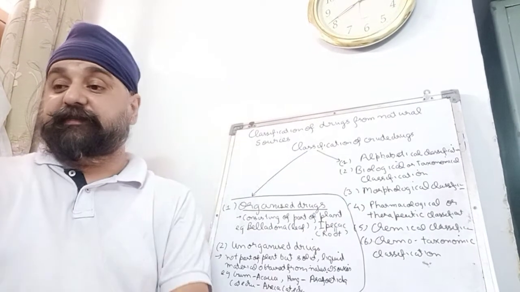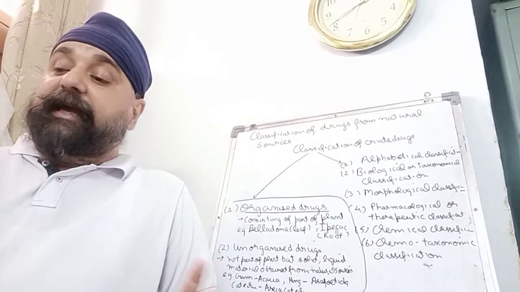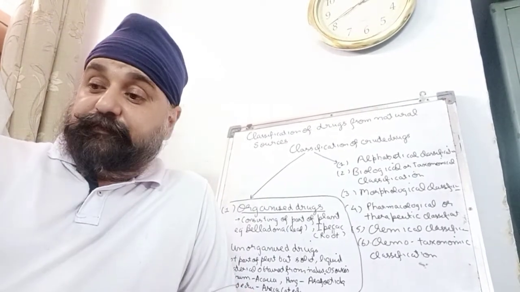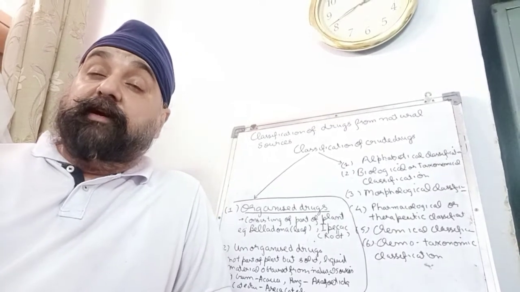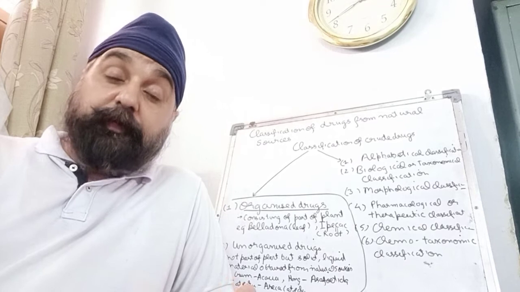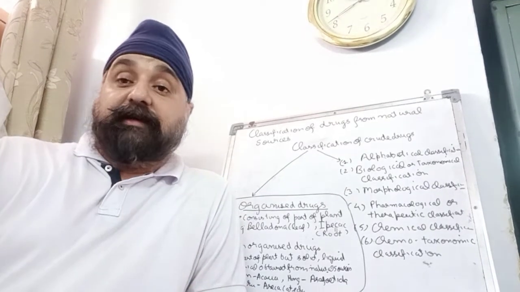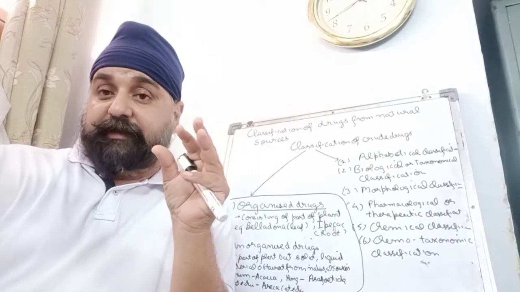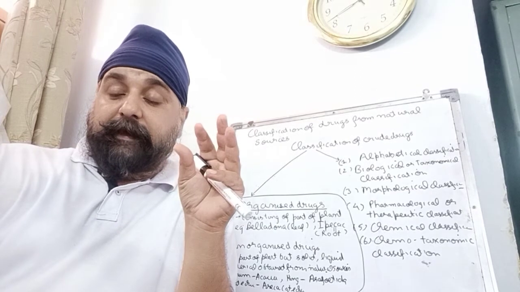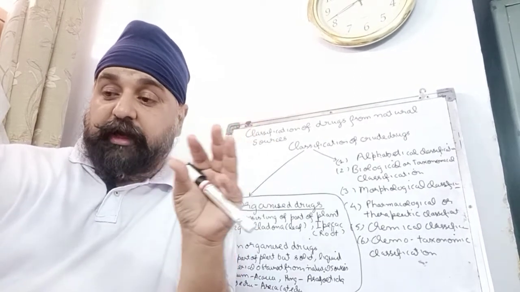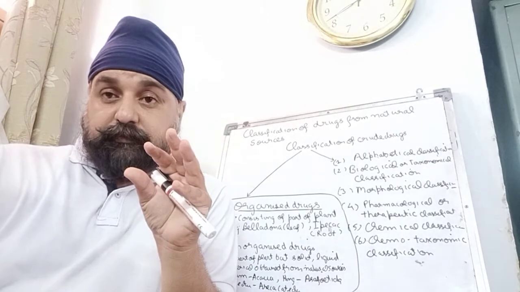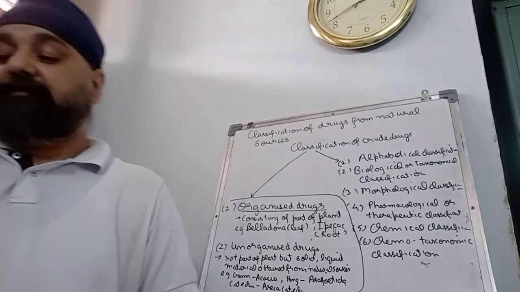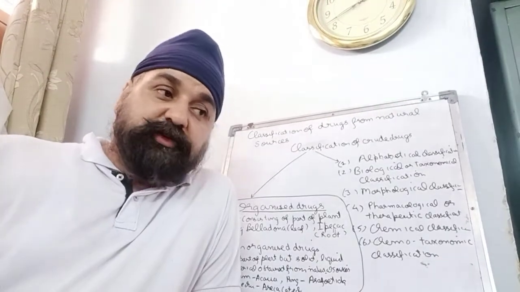Then is chemical classification. Here in chemical classification, the drugs are classified on the basis of the chemical constituents, the chemical group or constituent group to which they belong, like drugs containing alkaloids, they come under alkaloids. Then glycosides, carbohydrate, volatile oil, fat, tannins. Okay. Now coming to the advantage, we can know about the chemical constituents based on this system.